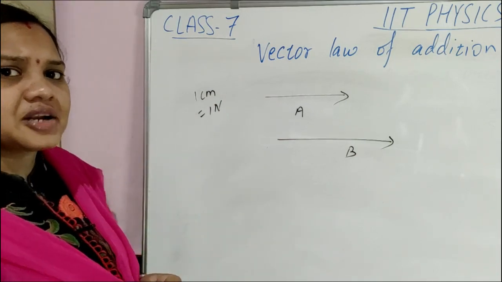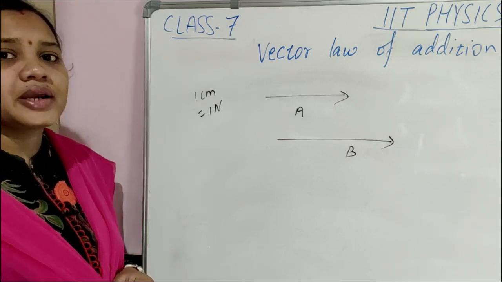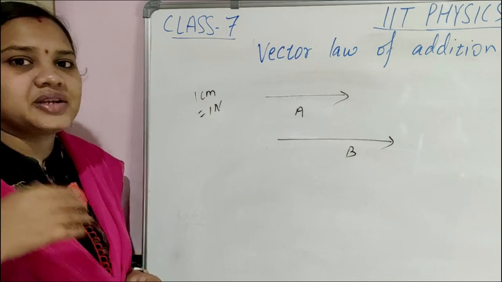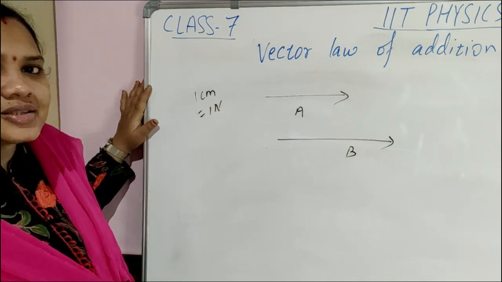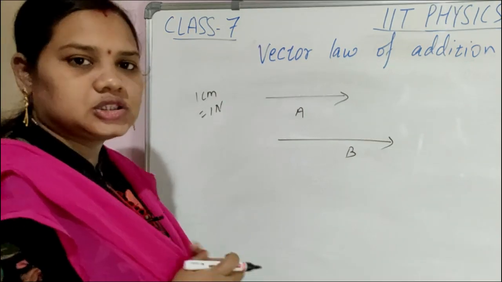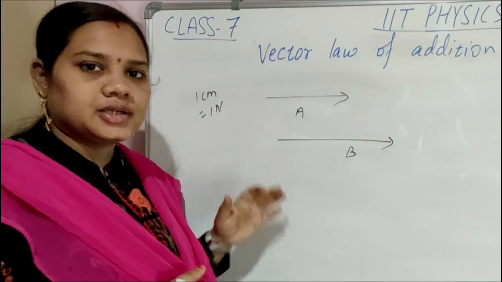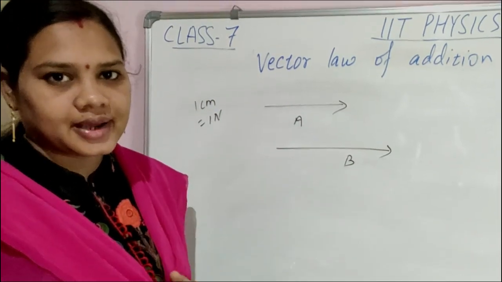Is it or not? For 10 Newton, you have to show 10 centimeter, you can take. Or you can take 1 centimeter as 2 Newton. 1 centimeter is 2 Newton means 5 centimeter is 10 Newton. Okay now children, so magnitude is denoted by length and the arrowhead shows you the direction.